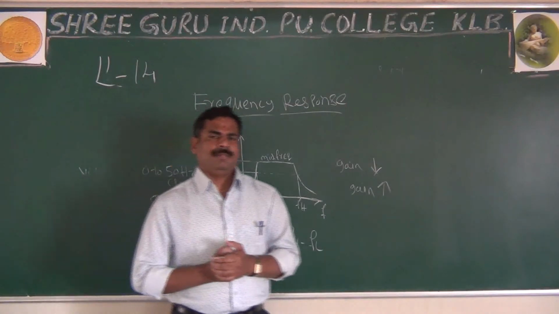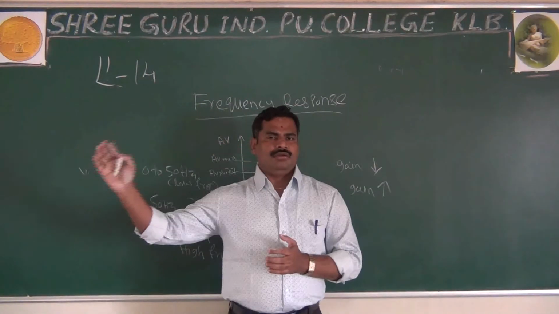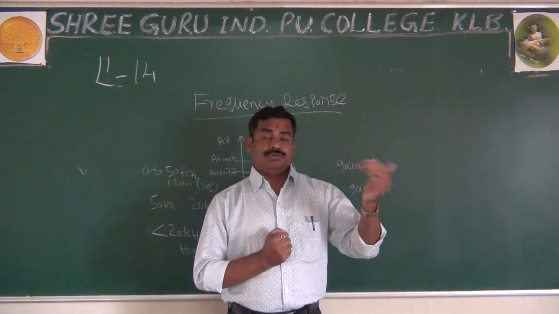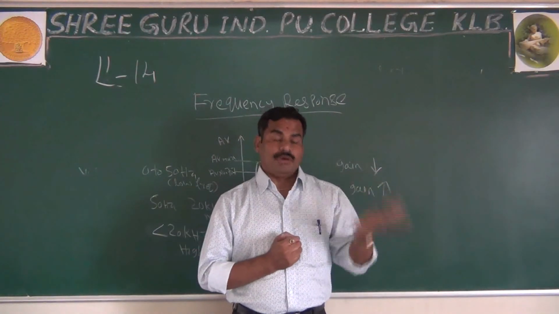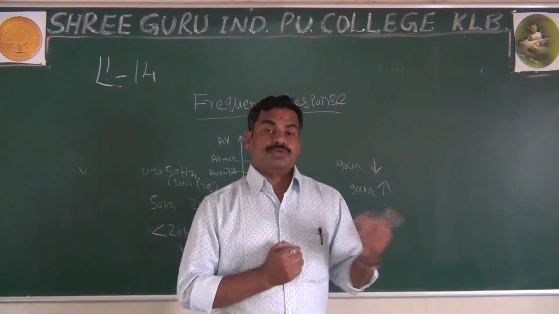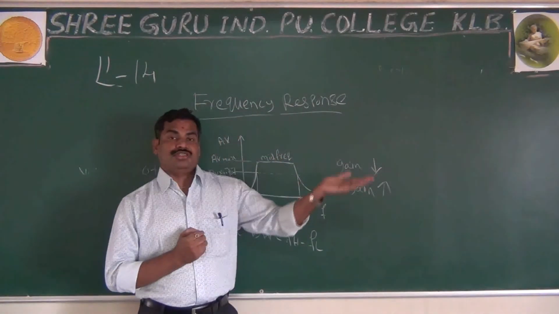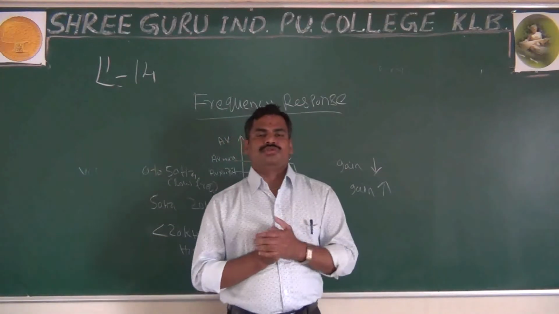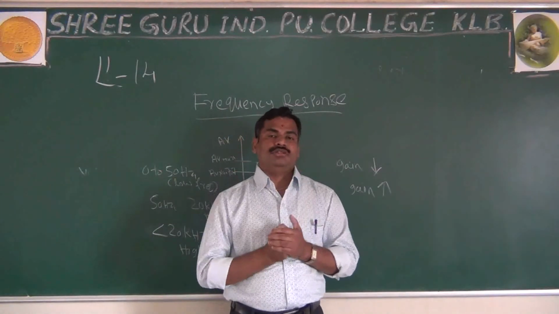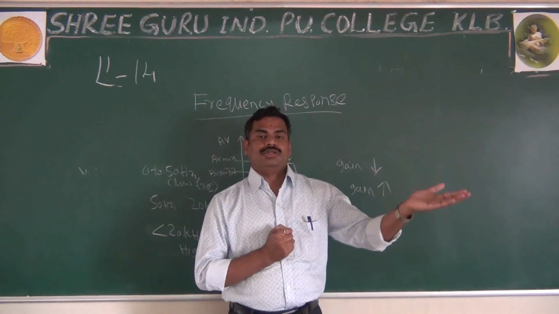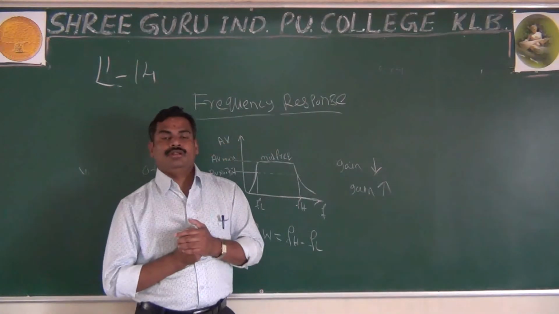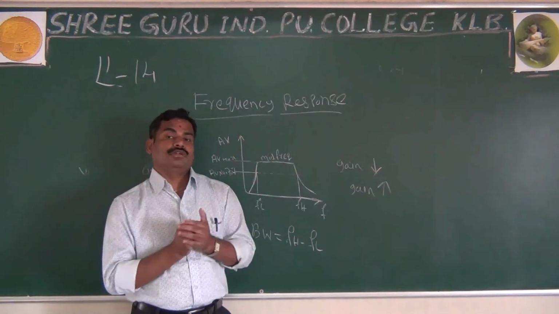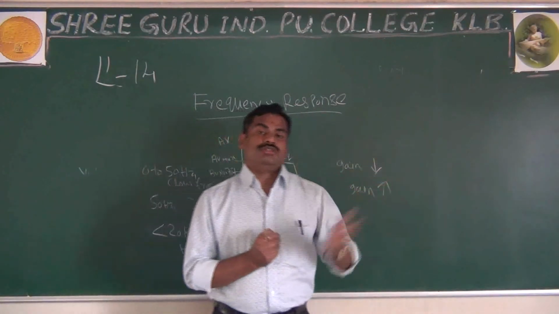In simple words, at low frequency, because of the high reactance, it is not possible to transfer the signal from one stage to another stage. It means almost all the input voltage drops across the coupling capacitor. That's why at low frequency the gain reduces, because the large reactance does not allow more signal to pass from one stage to another stage.